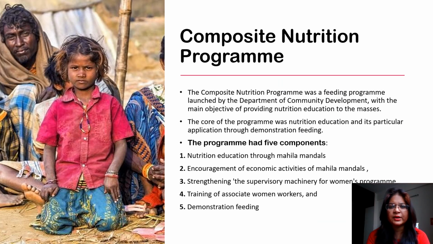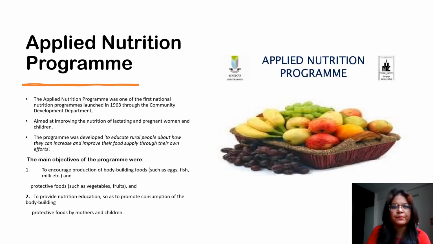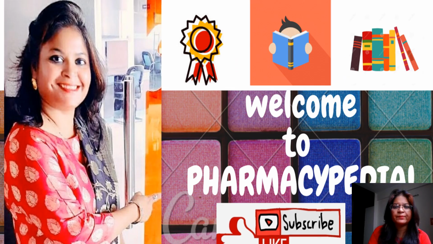Composite nutritional program: the aim of this program was to encourage the economic activities of Mahila Mandals and strengthen the supervisory machinery of women programs, women empowerment. Then the applied nutrition program: this was to encourage the production of bodybuilding and protective foods, and to provide nutrition education so as to promote consumption of the bodybuilding foods.